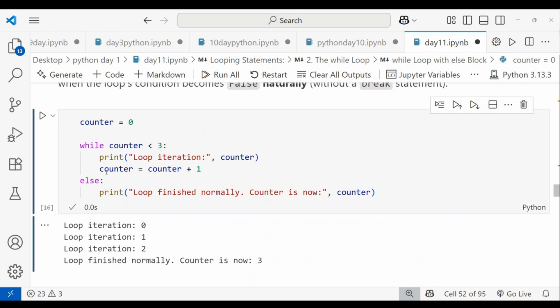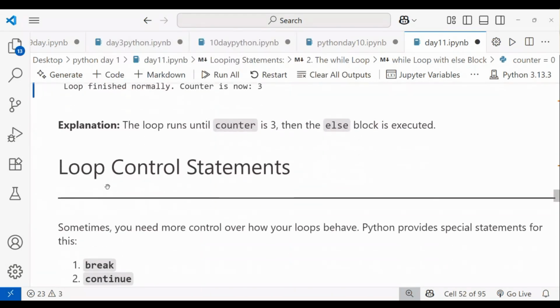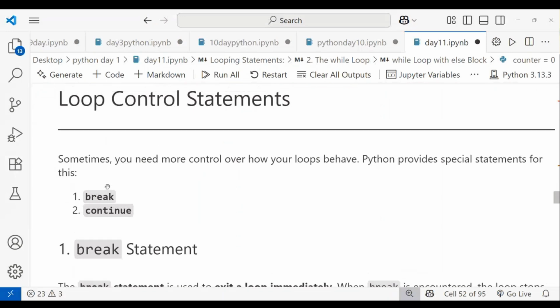Then after that, below that you have to give the updation, that is, what it should work until. If you do not mention the updation, it will work like an infinite loop. And the else block will be optional. Okay, and that shows the looping statement will be completed.